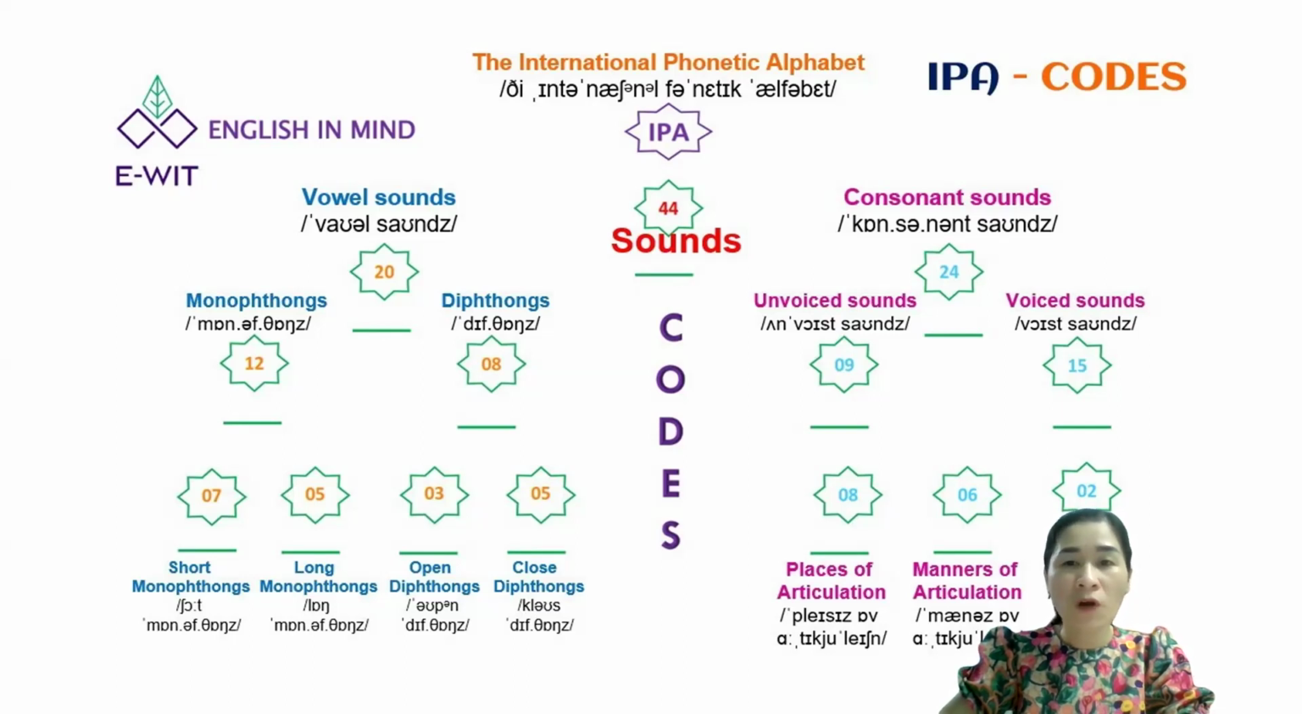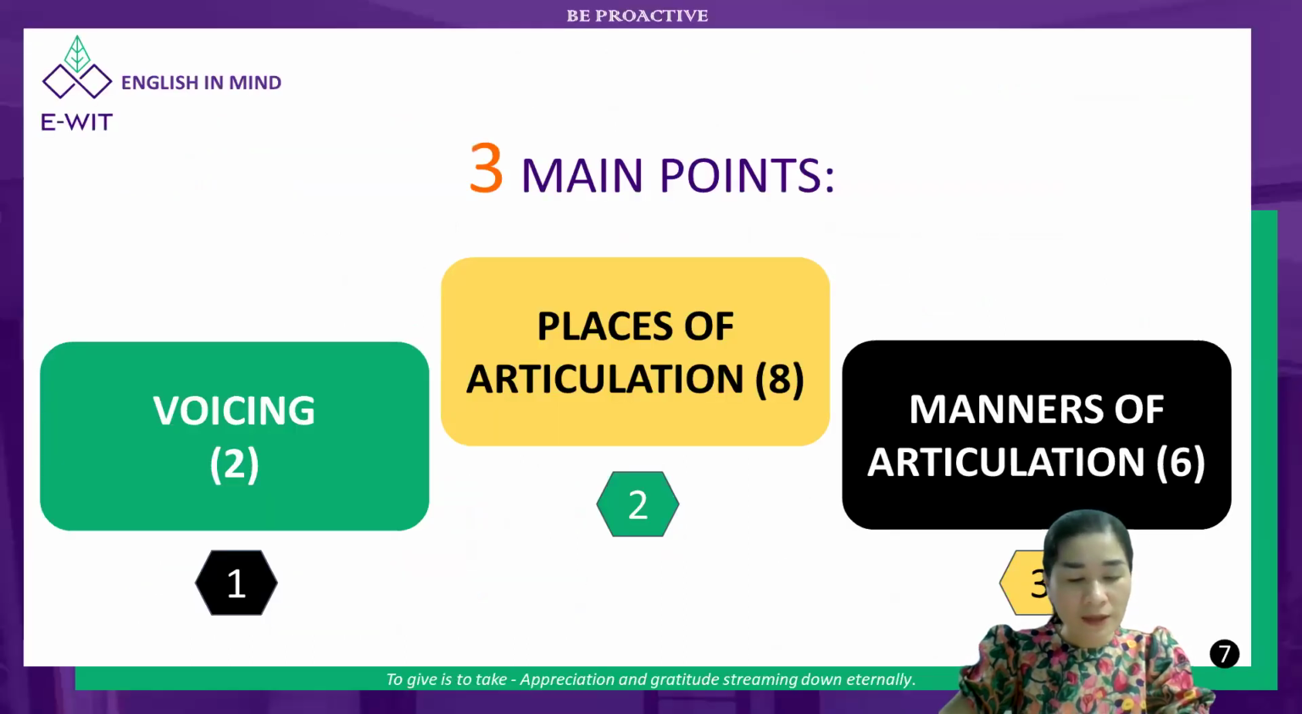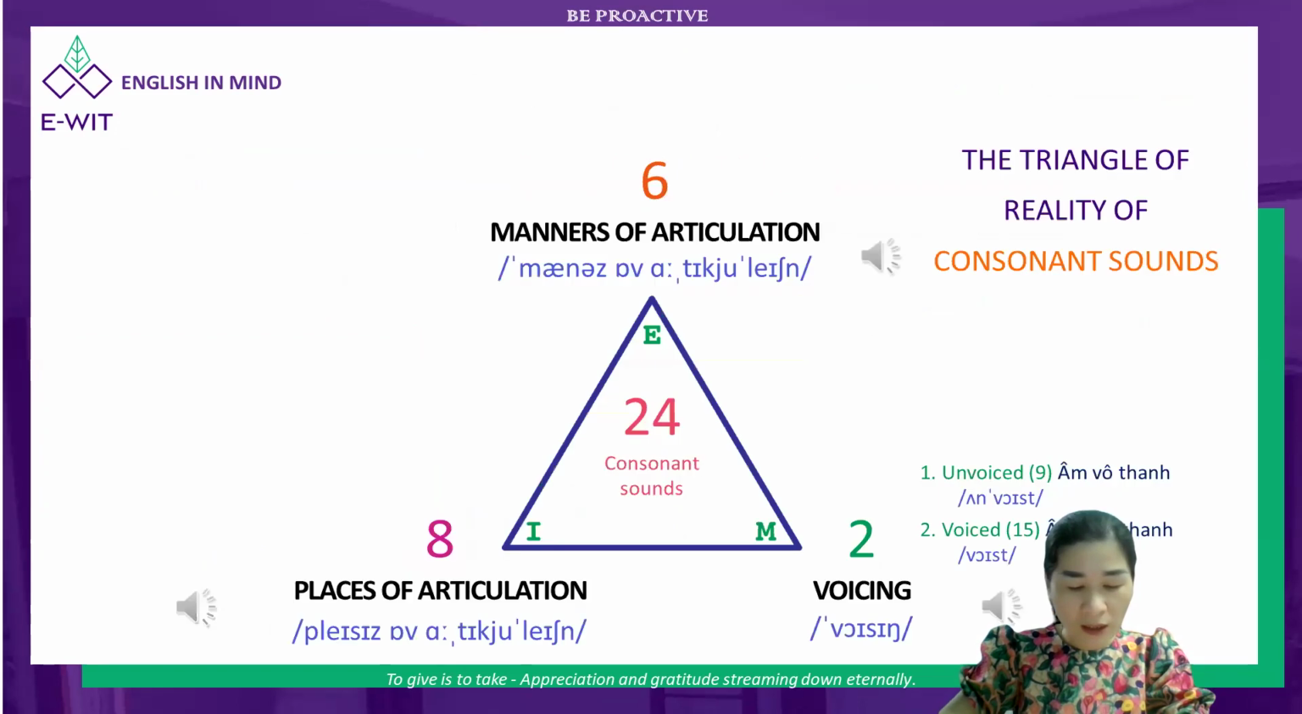There are 24 consonant sounds in the International Phonetic Alphabet. There are 3 important things in consonant sound in the International Phonetic Alphabet. Now, I would like to expand them by using the triangle of reality of consonant sound.